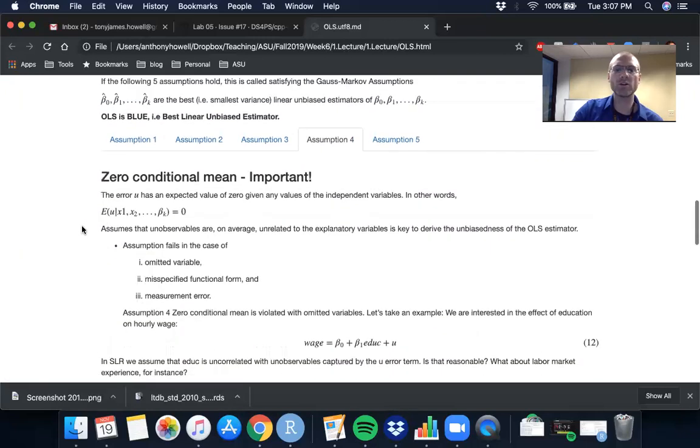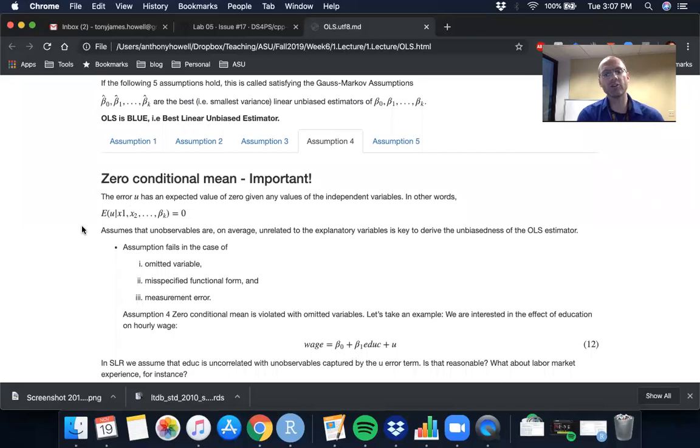So the most important assumption probably is this zero conditional mean assumption. What this states is that our error term, on average, is going to have an expected value of 0 given our explanatory variables, our x's. So the way we show this is our expected value, or on average, our error term conditional on our observed x's is going to be 0.